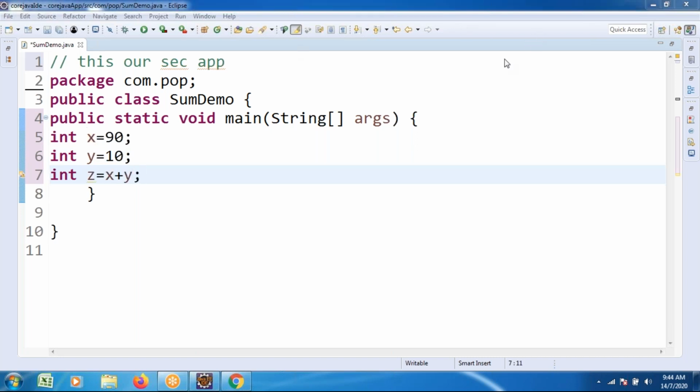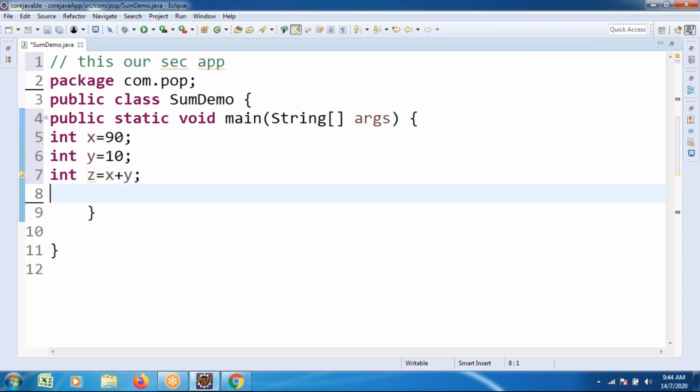For printing the output, System.out.println. System.out.println is a method. System is a built-in class, out is an output field, and println is a method.